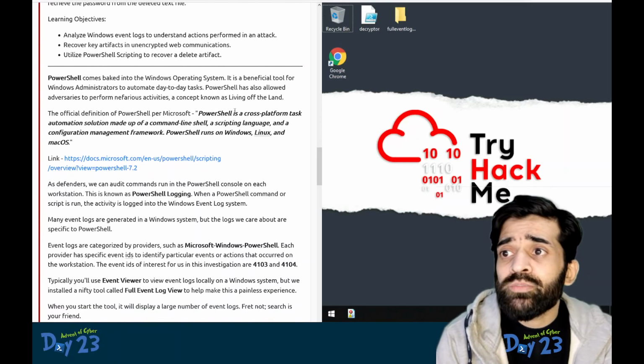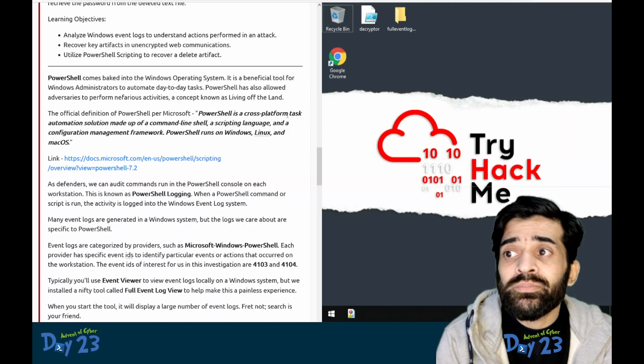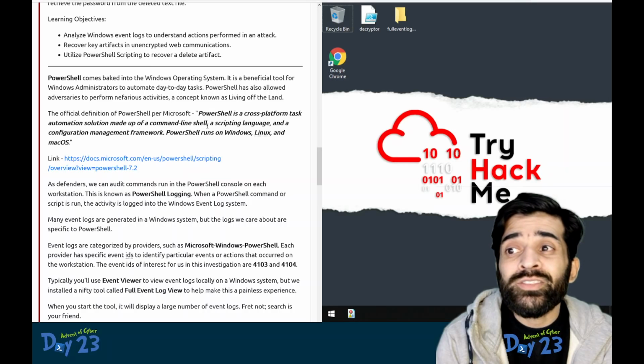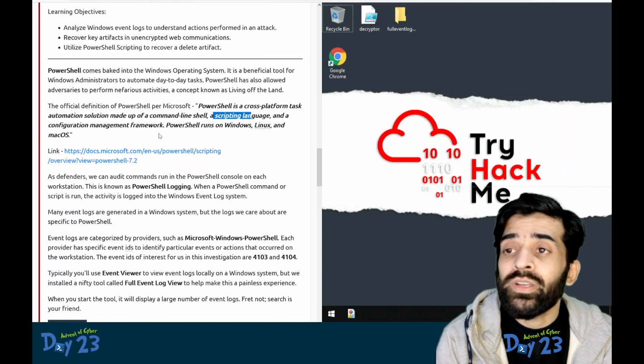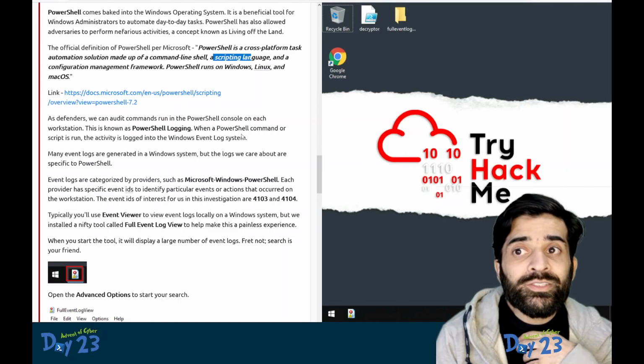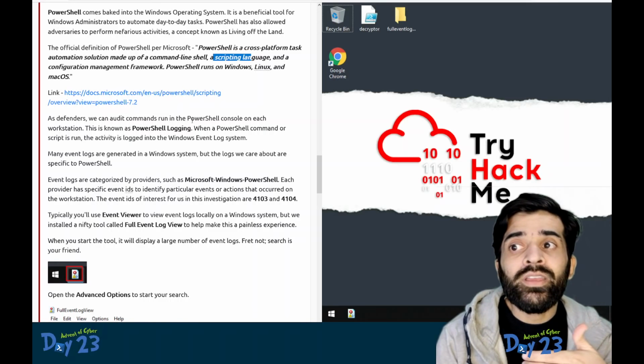PowerShell definition: PowerShell is a cross-platform task automation solution made up of a command line shell, a scripting language, and a configuration management framework. It runs on all the major operating systems. Now, from a defender's perspective, we can audit commands that are run in the PowerShell console on each workstation.